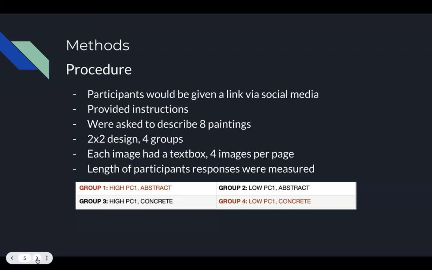Each image featured a text box for the participants' responses, with only 4 images per page. 2 variables were manipulated within the procedure, which are the PC1 values of the images and the image component types. After the manipulation portion of the study was complete, participants were asked a series of demographic questions in order to get a better idea of the sample collected.